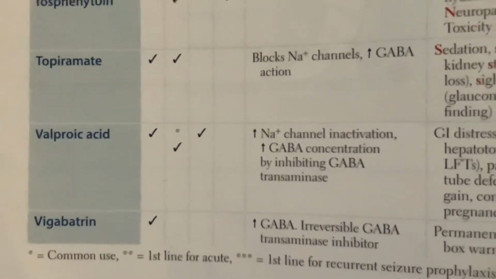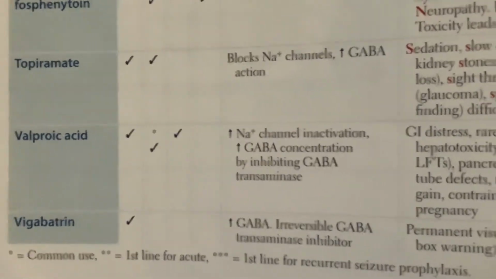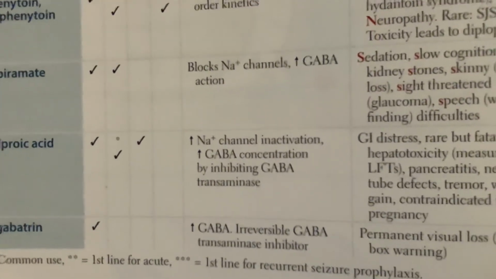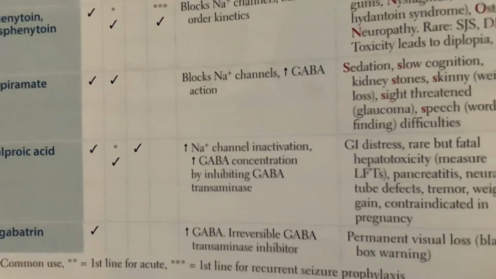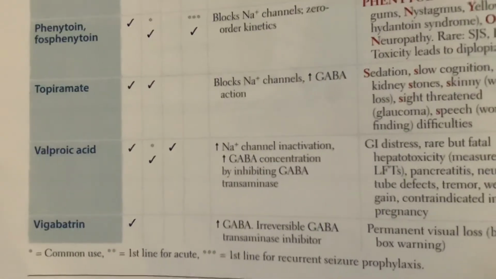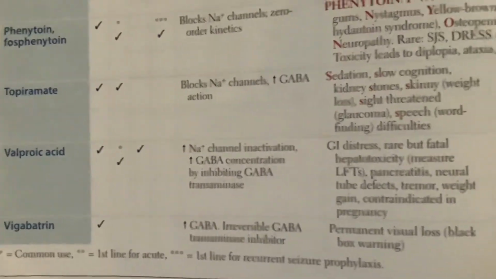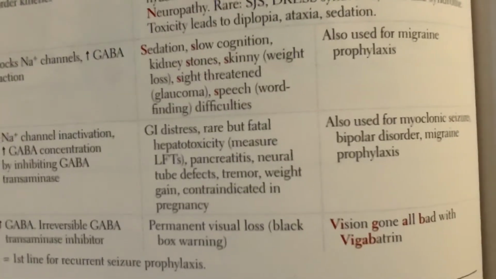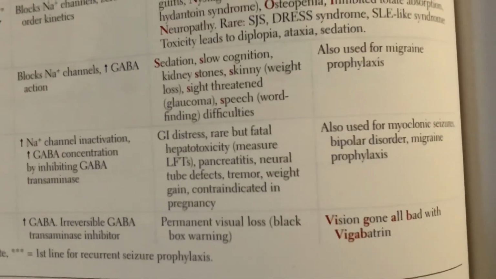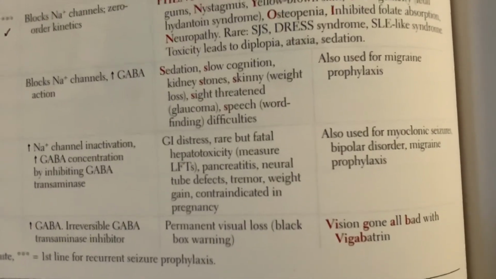Okay, then we have vigabatrin. Vigabatrin is good for partial seizures, and it's going to increase GABA. We're going to have irreversible GABA transaminase inhibition. Vigabatrin is irreversibly inhibiting GABA transaminase. So what can we have as a side effect? We can have permanent visual loss and vision gone all bad with vigabatrin.